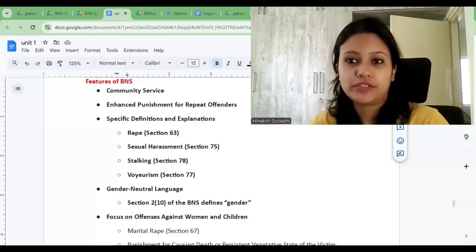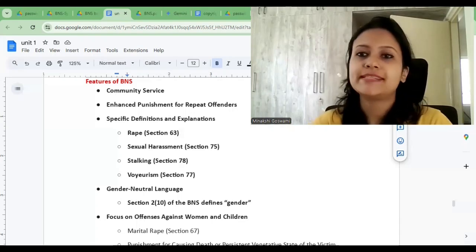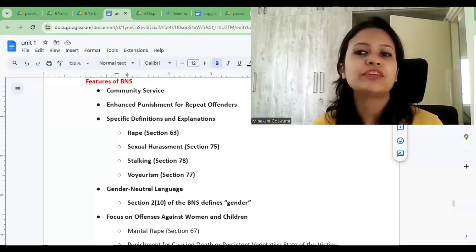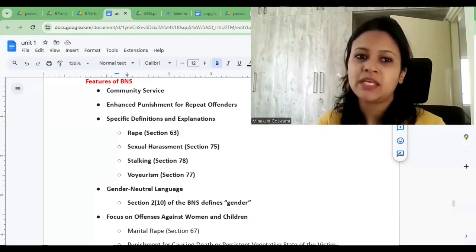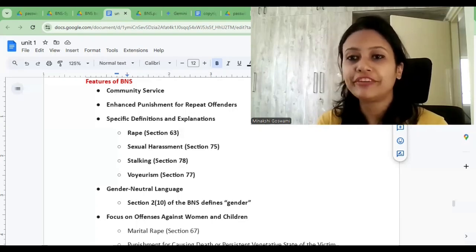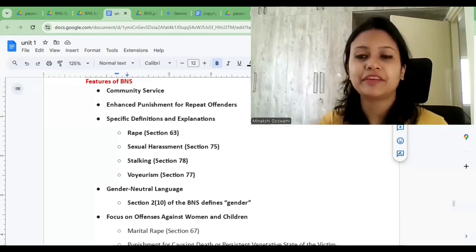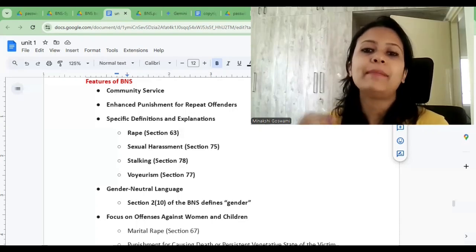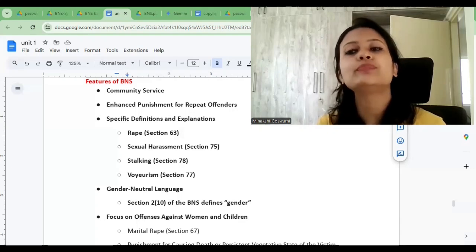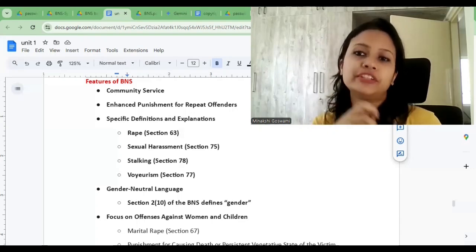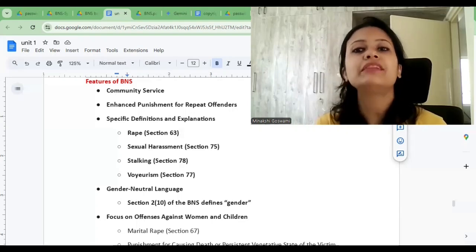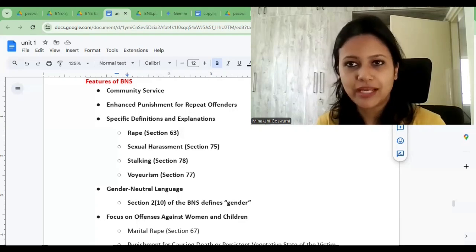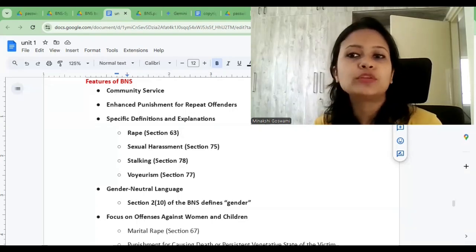Now, talking about the features, the first feature we can mention is community service. This is a new type of punishment which is aimed at rehabilitation. Instead of sending the offender to jail, offenders may be ordered to perform some unpaid work that is going to benefit the community. So offenders, whoever has done something wrong, will do some work which is going to help or benefit the community at large, but they are not going to be paid for it.